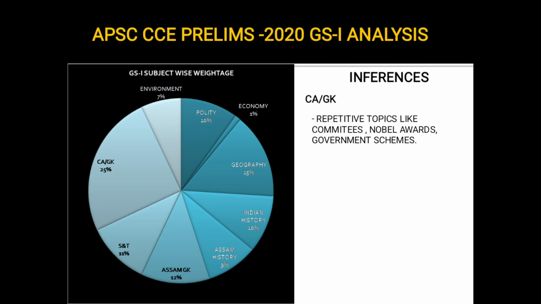There was a question on Nobel Awards. Now, usually in APSC, you'll get questions like this. Last year, it was asked who got the Nobel Award for Literature in 2020. Right? So, Nobel Awards, winners of various tournaments, tennis tournaments, World Cups, these are important.